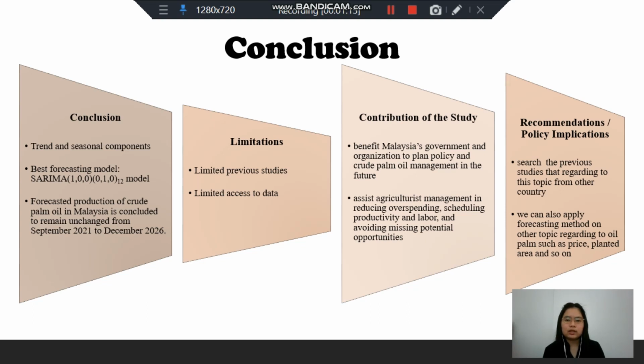The recommendation in this study is to search the previous studies regarding this topic from other countries, and we can also apply forecasting methods on other topics regarding oil palm such as price, planted area, and so on.